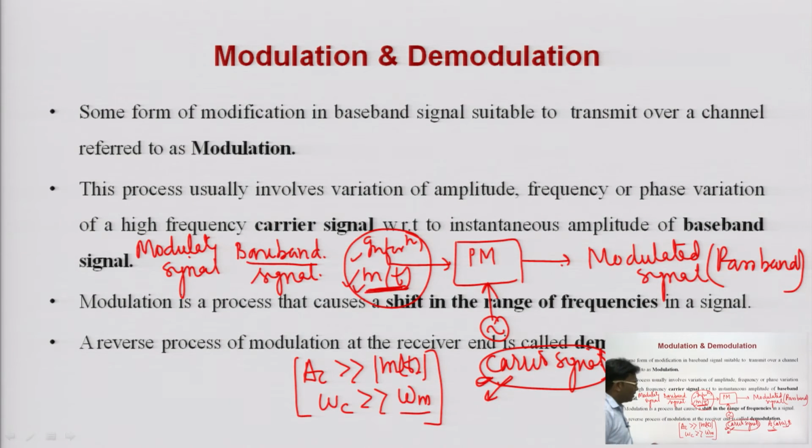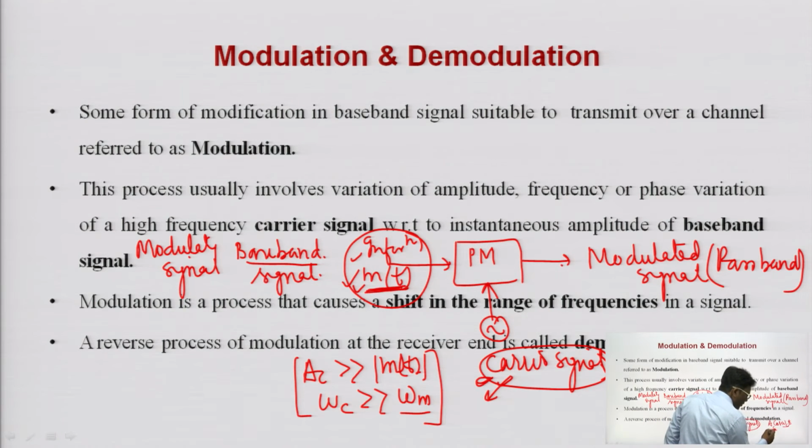So, now we will define modulation. A modulation is a process in which some characteristic of the carrier signal is changed in accordance with some characteristic of the information. So, what are the characteristics of the carrier signal? Any signal, not only a carrier signal, has only two or three characteristics.